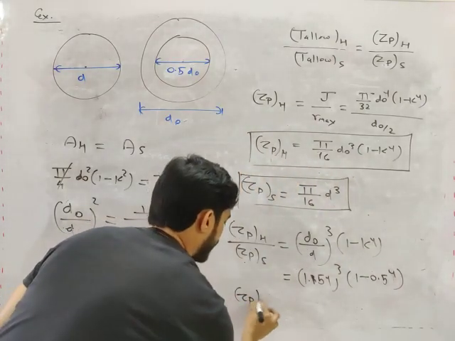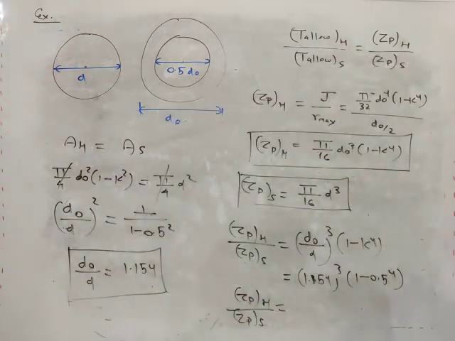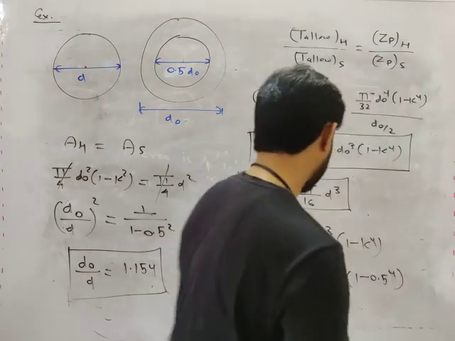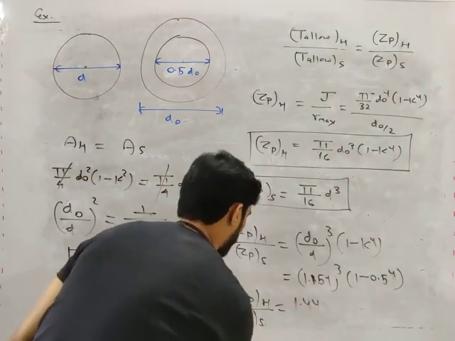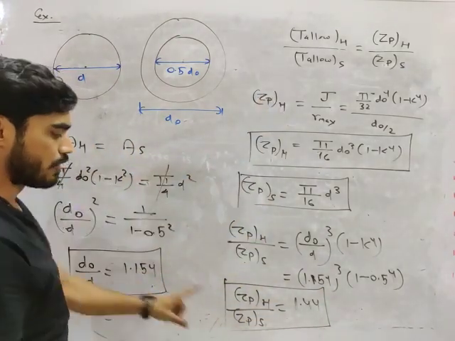So what will be Zp of hollow shaft divided by Zp of solid shaft? Tell me the answer, my friend. 1.154 whole to the power 3 multiplied by 1 minus 0.5 to the power 4. What you are getting, my friend? 1.44. Are you getting this value? So what does this mean, my friend? Zp ratio is 1.44.